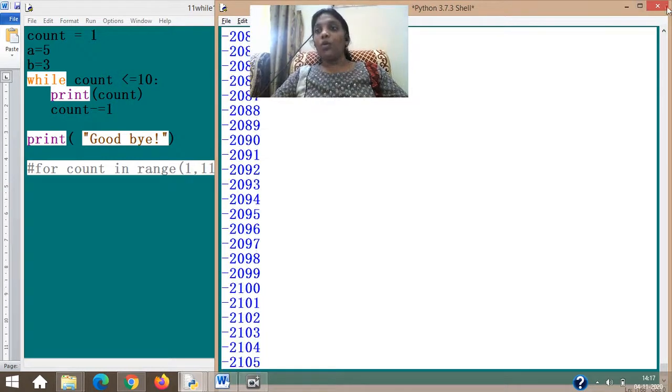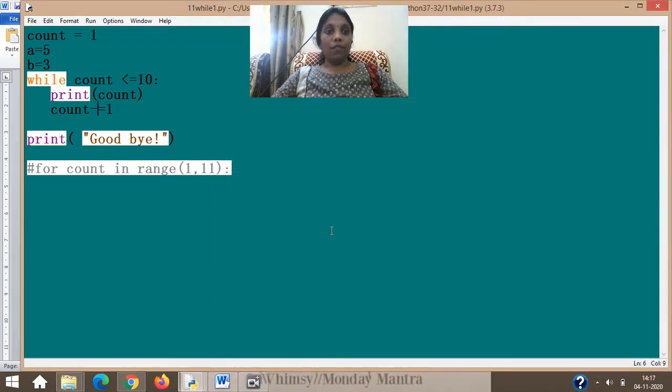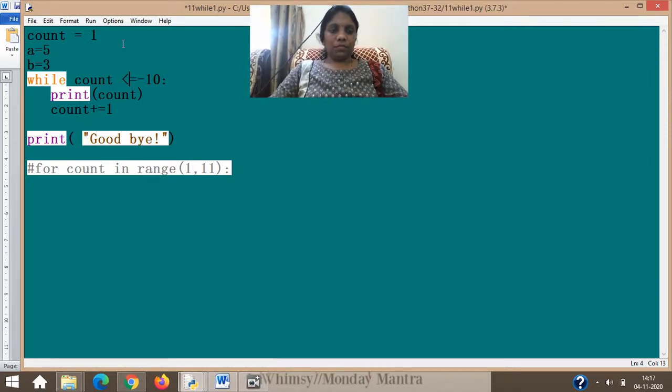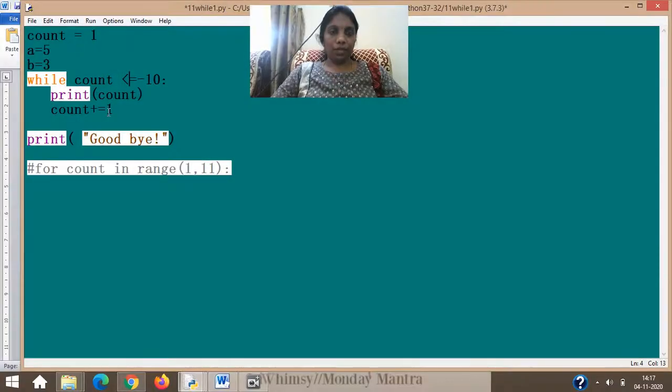So what is an infinite loop? A loop which will never stop by itself is called an infinite loop. This loop can be stopped or corrected only if you give the correct updation or even the correct checking condition. Now imagine I have corrected. Okay. And instead of giving it like this, sorry, I should be correcting it once again. One minute.